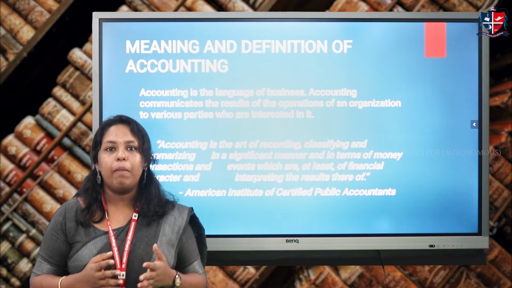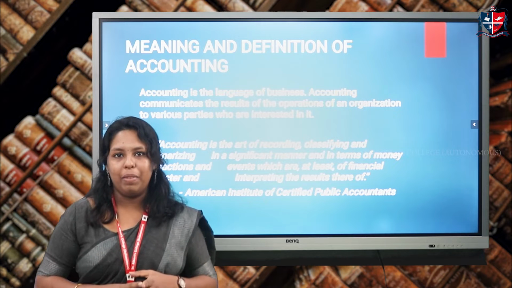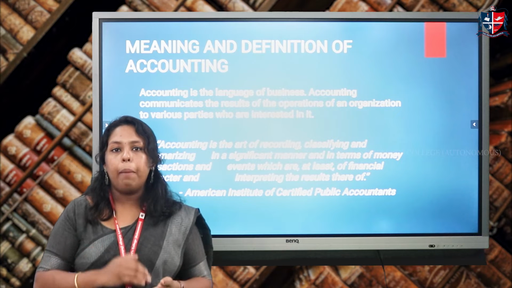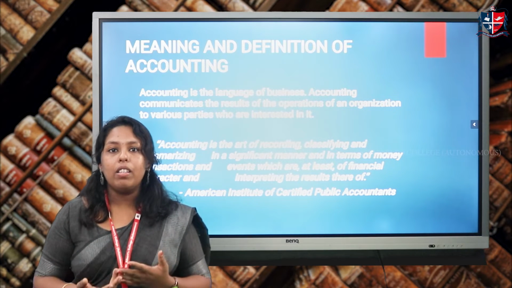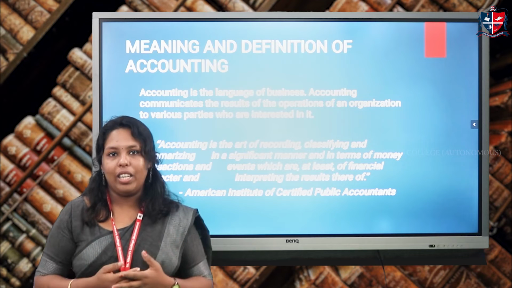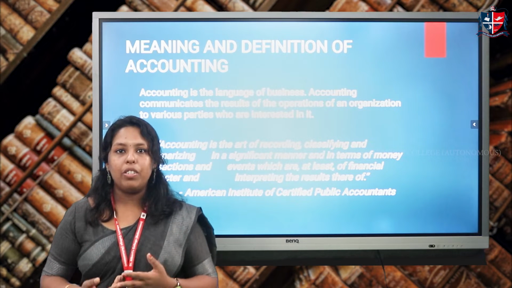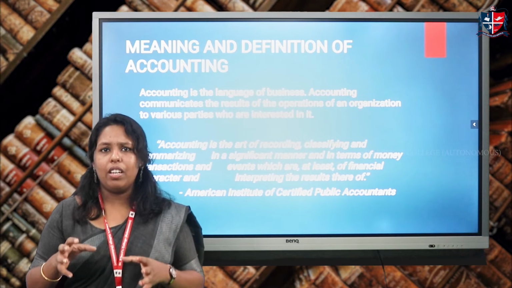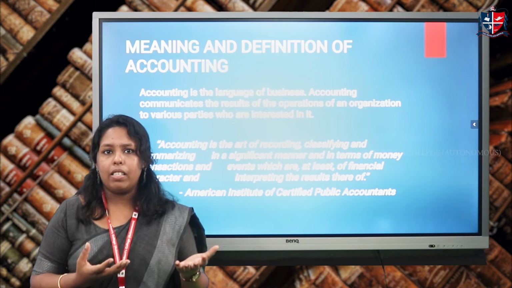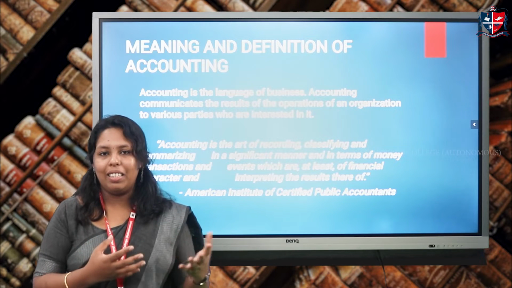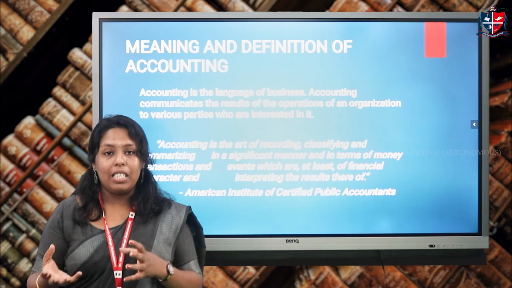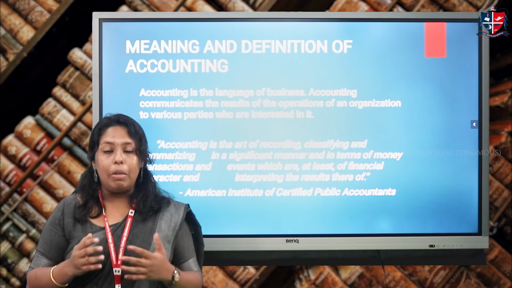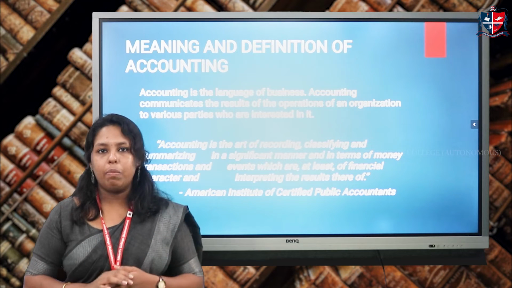Why? Because accounting helps to communicate what is happening inside the business. Accounting helps to communicate the transactions or operations happening in the business to various other parties who are interested in knowing it, say customers, the government, the traders or the suppliers. They all are interested to know what is happening inside the business, like what profit or loss the business is making, or what transactions are happening. So accounting helps to communicate these things to these various parties.